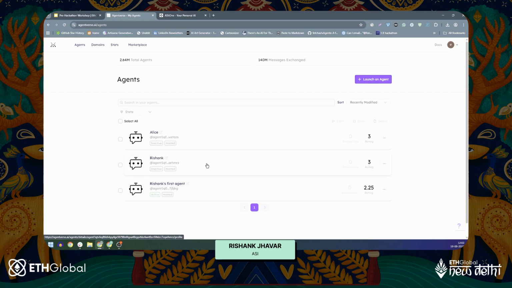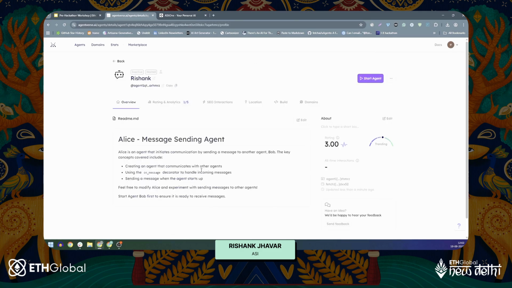I'll just kickstart Rishank. So Rishank, or Alice, is a message sending agent which initiates communication by sending a message to another agent, which is the Bob agent, the other one that we just created. We have a few concepts that are included here. The most important one is using the on_message decorator to handle incoming messages, which will be evident to you once you see the code if you're already a developer.